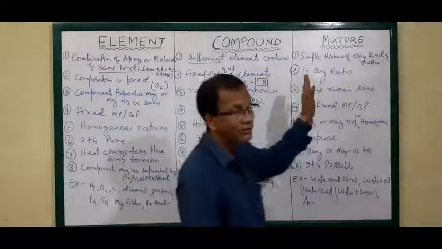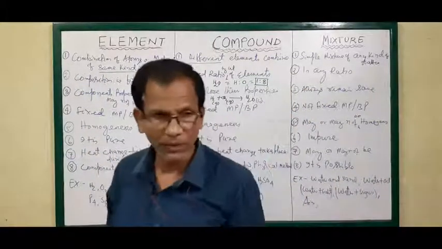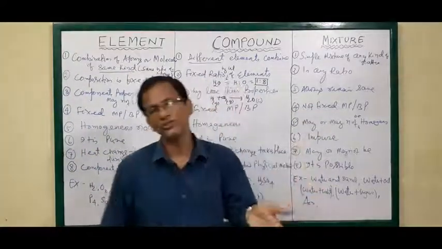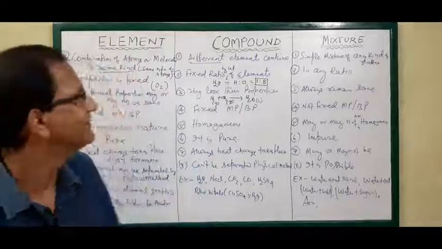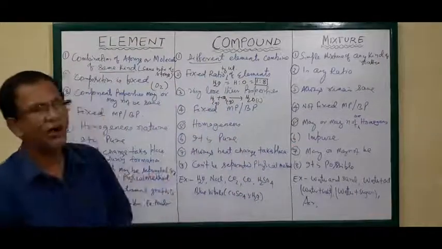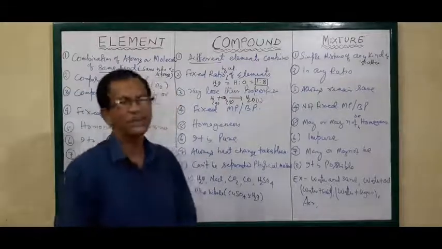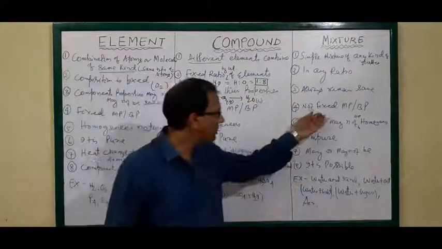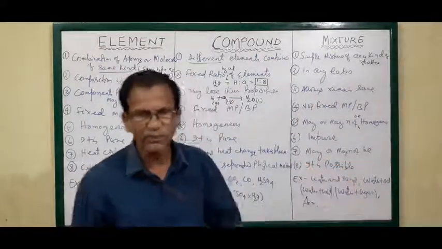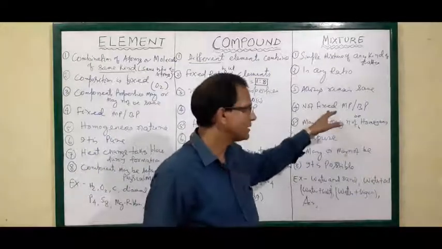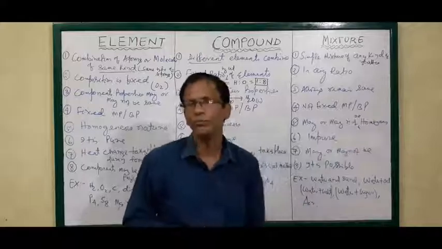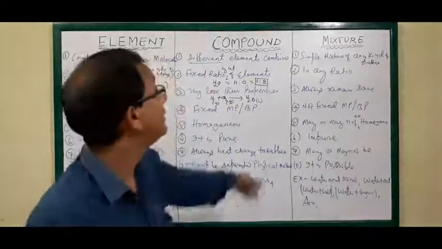But a mixture, when heated, starts melting and boiling at different temperatures. That is because the interaction between the components is not properly maintained, they are not properly mixed and not close in contact. That's why the melting point and boiling point are not fixed in the case of a mixture. It changes.